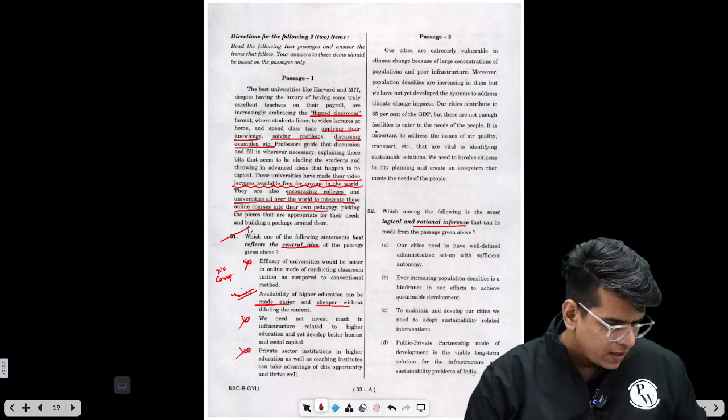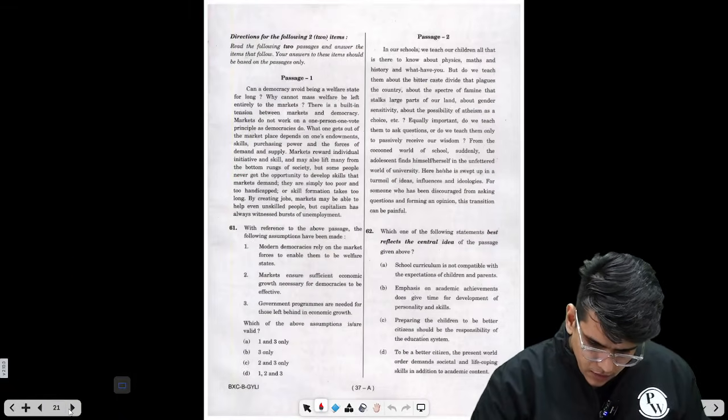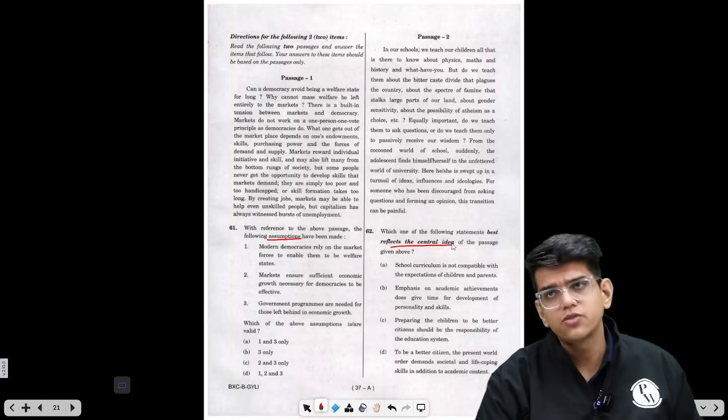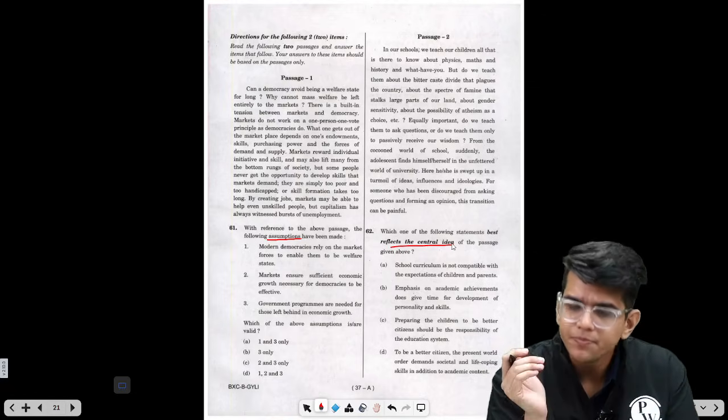Rational inference, we will come to it later. Now let's move to the next thing. Here also, the assumption we will solve later. Central idea, we can solve this question, right? So let's try to solve this question first.